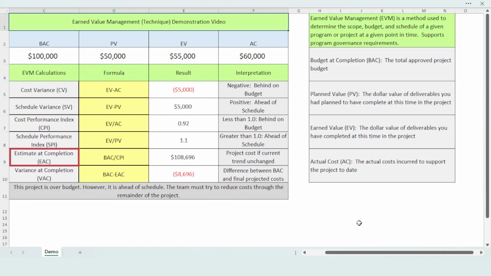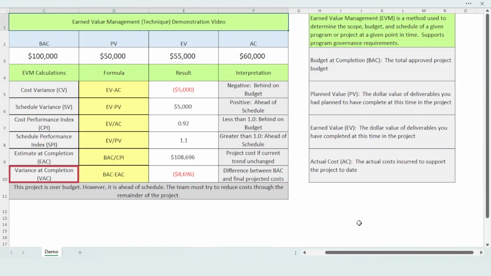EAC stands for Estimate at Completion. To calculate, we divide the BAC by the previously calculated CPI. In this illustration, $100,000 divided by 0.92 equals $108,696. EAC shows how much the program or project will actually cost when complete if nothing changes.